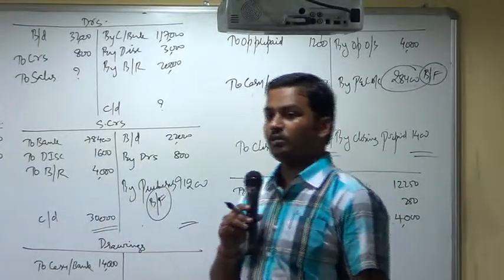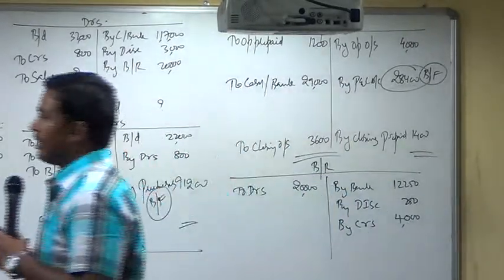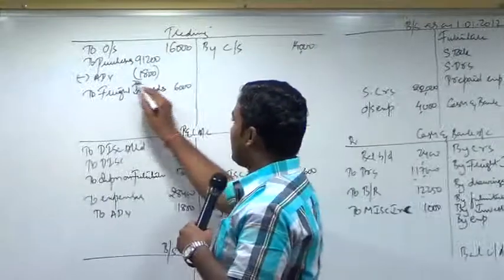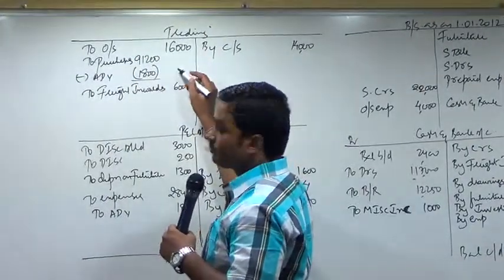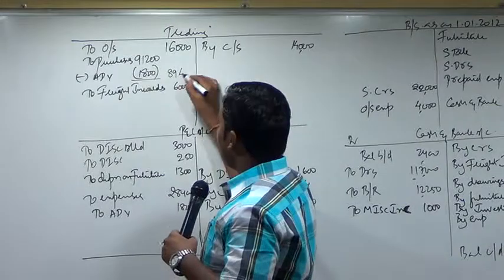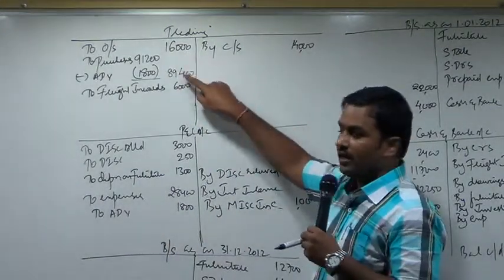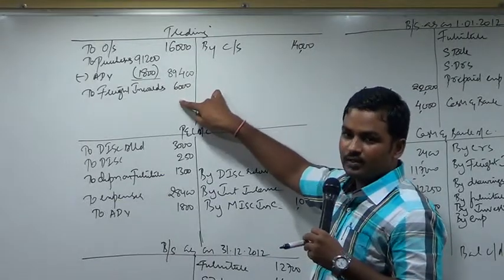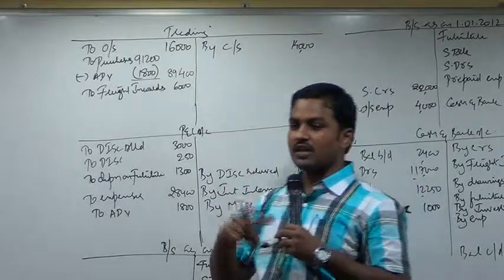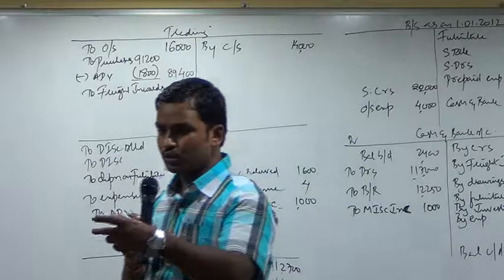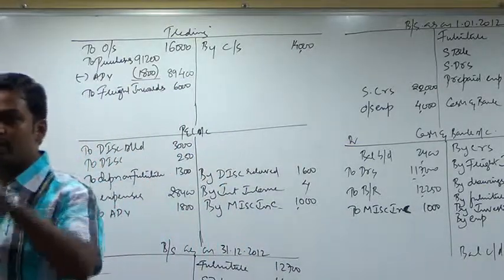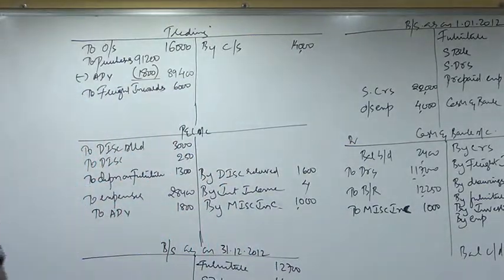Now, look at the board, everyone. If you observe the trading account, please tell what is the net purchase now? 89,400. Now I have opening stock, net purchases, direct expenses, closing stock. With this I can calculate cost of goods sold, add margin to it, and arrive at the total sales figure.